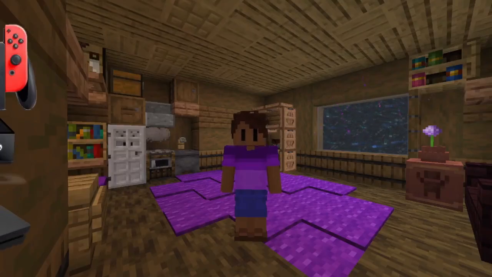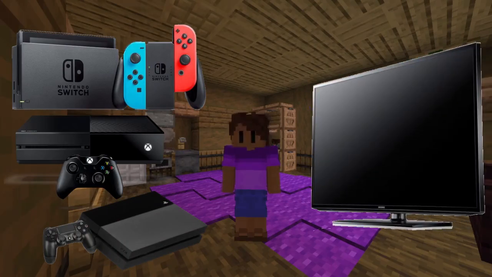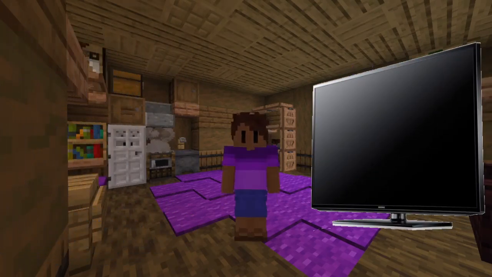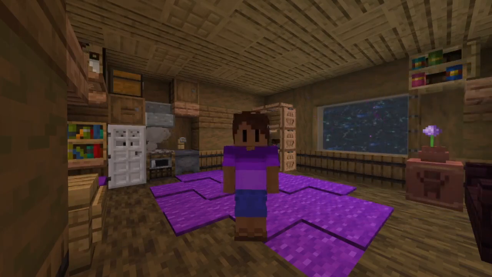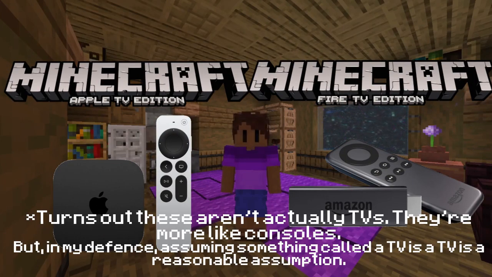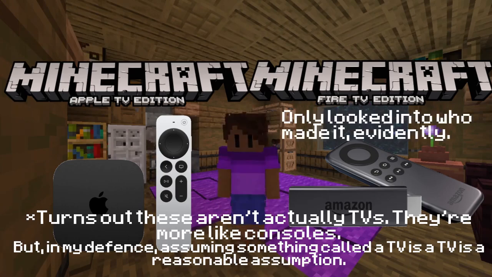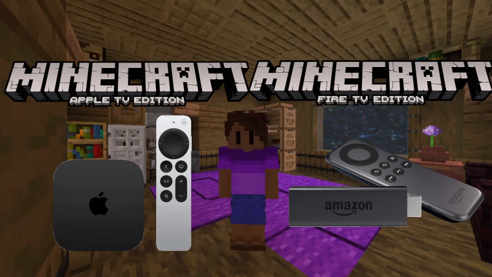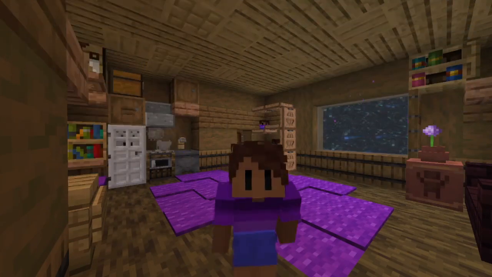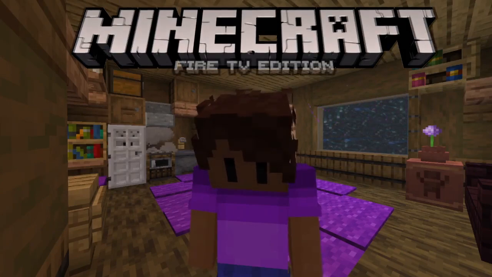Minecraft has been ported to consoles so people can play using their console and their TV screen. But did you know you can play Minecraft directly on your TV? Because that might be a lie, depending on what TV you have. But there are two Minecraft TV editions, Apple TV Edition and Fire TV Edition. Now, I didn't know what a Fire TV was, so I looked into it, and it seems it's a TV made by Amazon, or something like that. I barely looked into it, because I'm not interested in Amazon TVs, I'm interested in Minecraft for an Amazon TV.